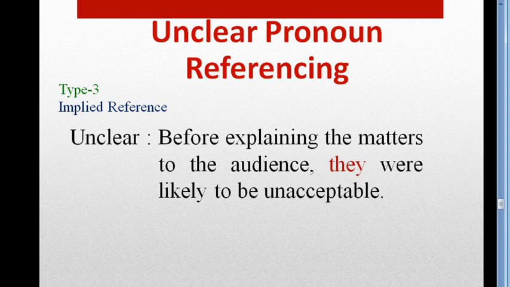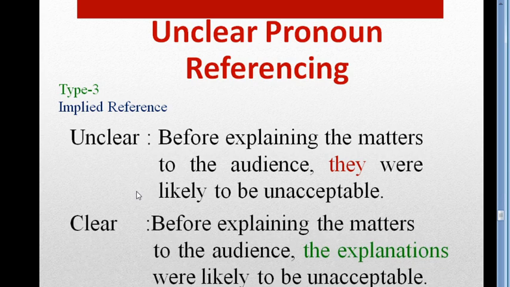Okay, so what is the right answer? Yes, this is. Before explaining the matters to the audience, the explanations were likely to be unacceptable.